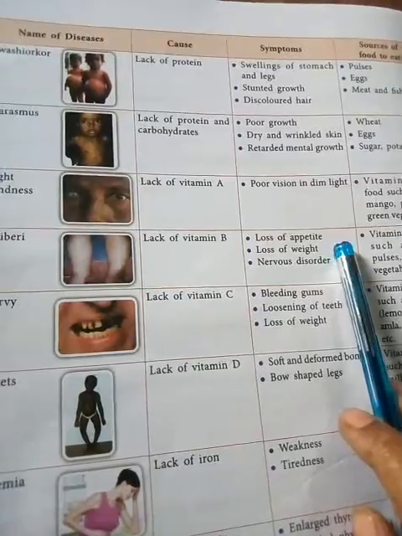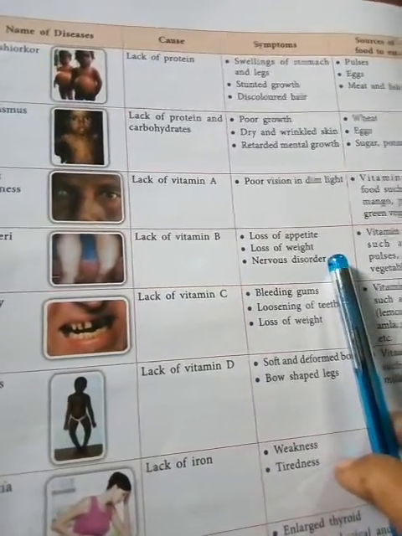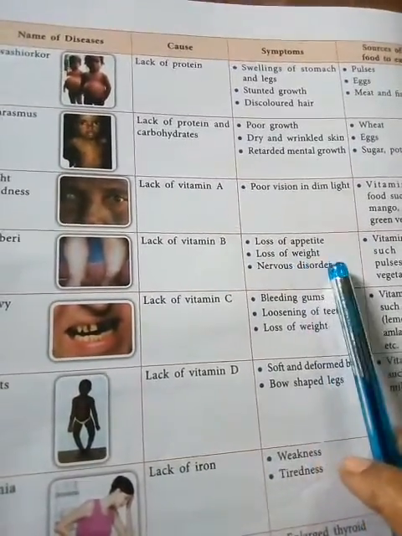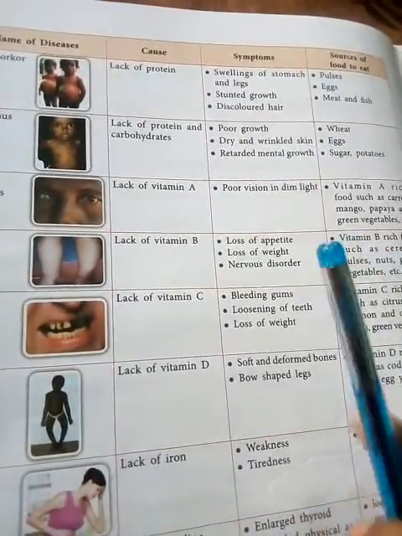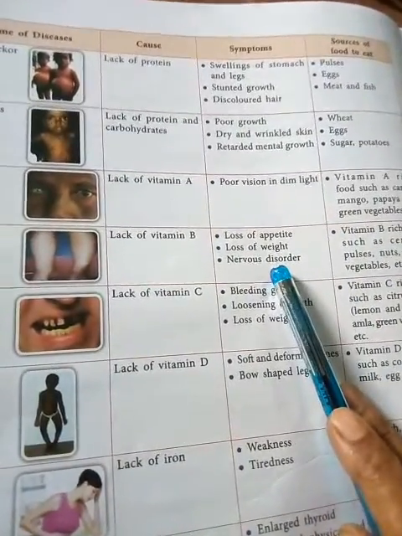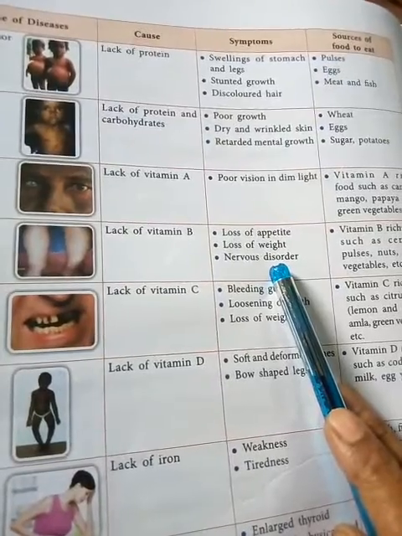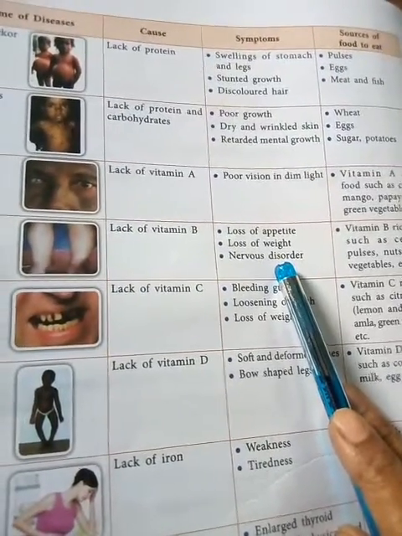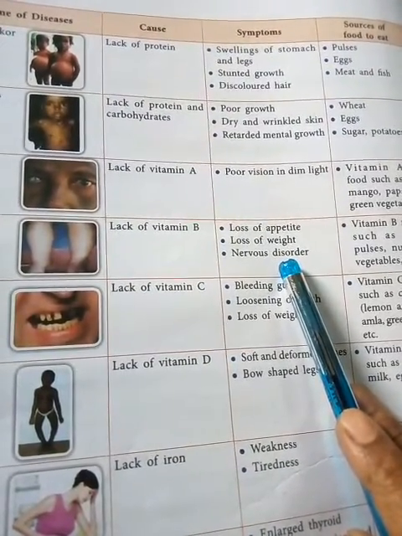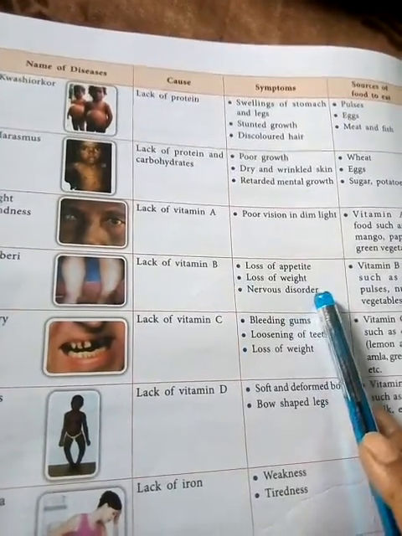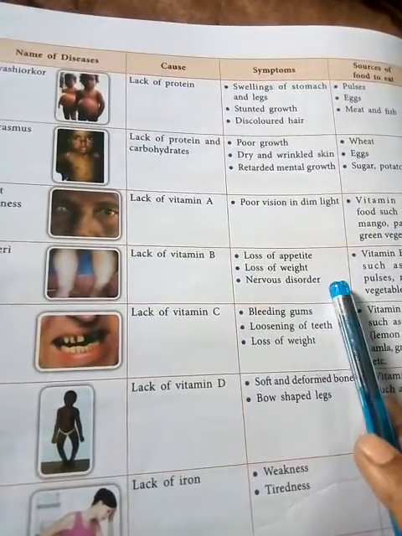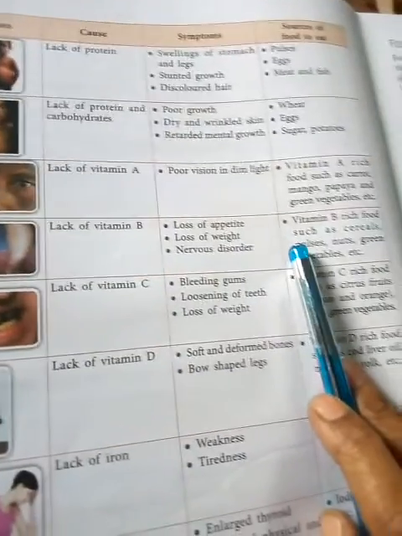Loss of appetite, loss of weight and nervous disorder are the symptoms. Their weight decreases. Okay, nervous disorder means a mental disorder happens. Then loss of appetite is also one type of symptom.